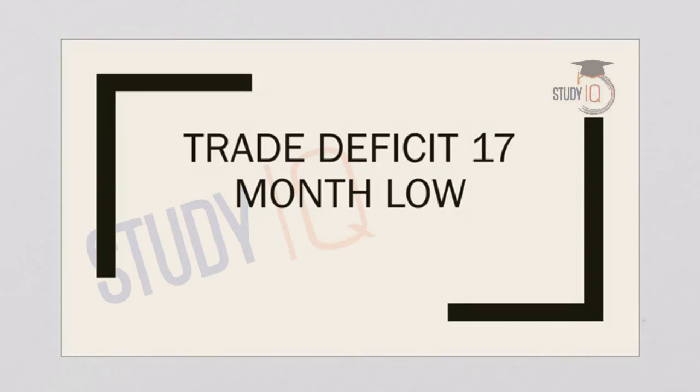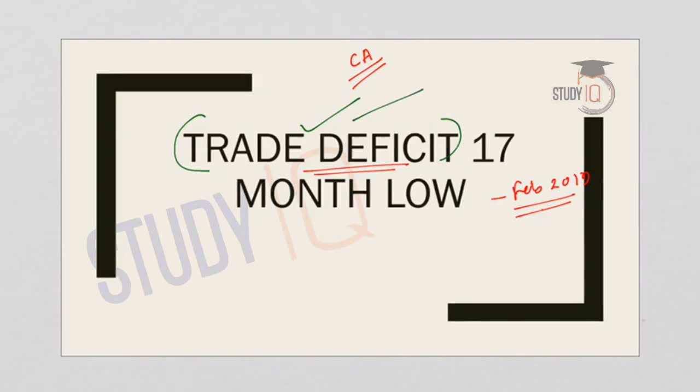I am Joycey Joy and today in this lecture we will discuss the narrowing trade deficit in India. So first we will understand what is the current affair. India's trade deficit has come down to a 17-month low in the month of February 2019 according to the recent data that was released by the Union Ministry of Commerce. Now, in this perspective, it is important for us to understand what is trade deficit and what are the factors that have brought down the trade deficit of the country. So, we will discuss this issue in detail in this lecture.